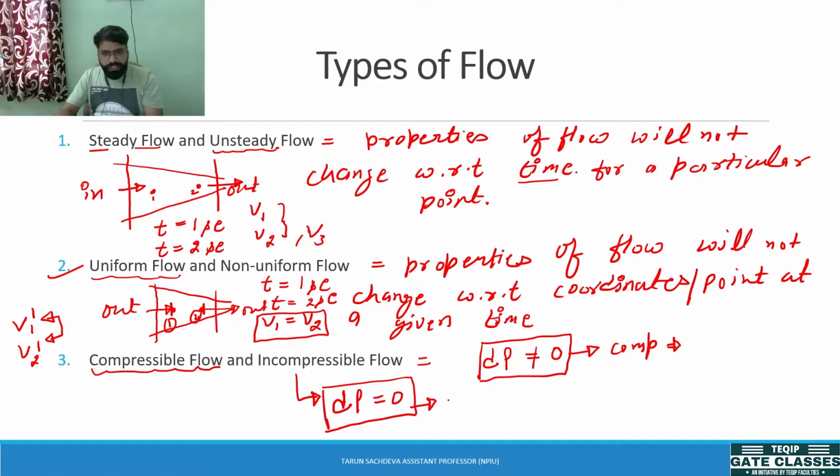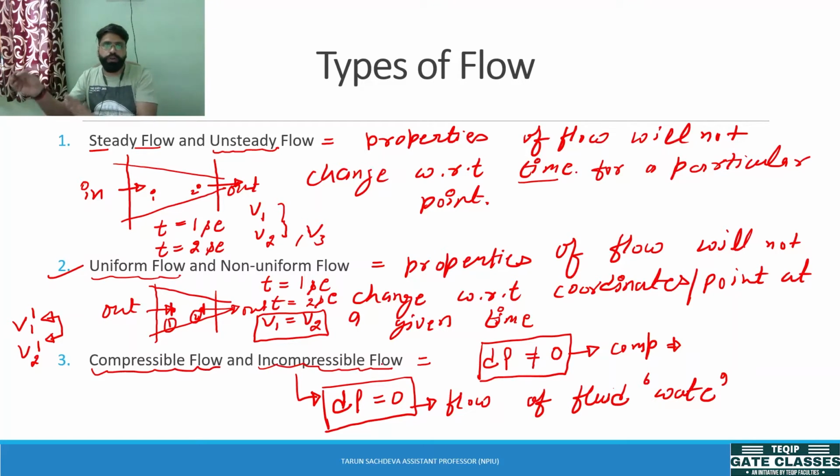In many cases the flow of fluids comes under incompressible flow, such as water. If water is flowing in a pipe, then we can consider that the density of the water will not change during the flow. That is why it is considered under incompressible flow. All the flows I have considered are important in case of thermodynamics and further analysis.